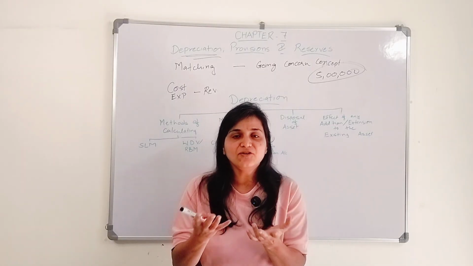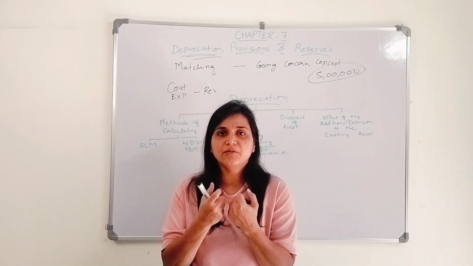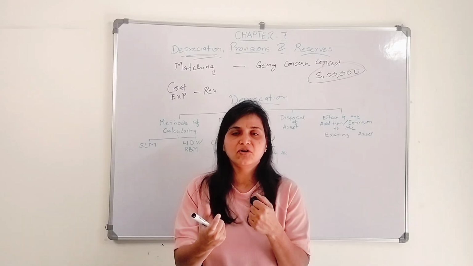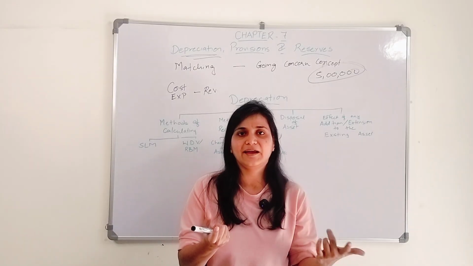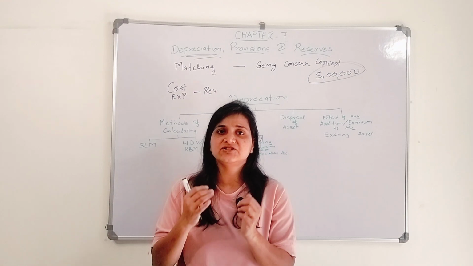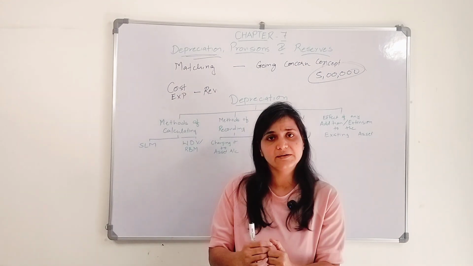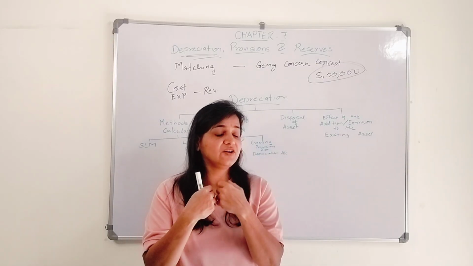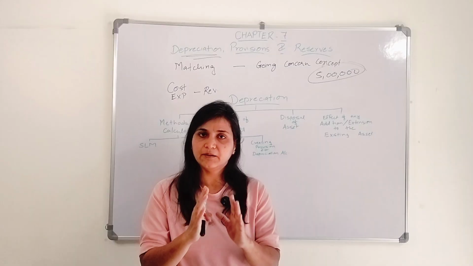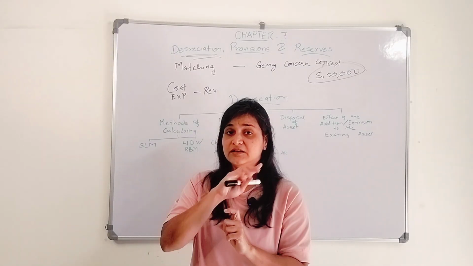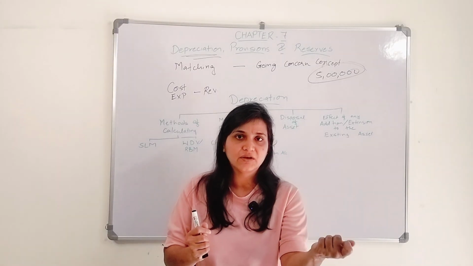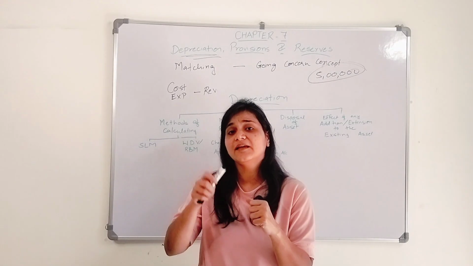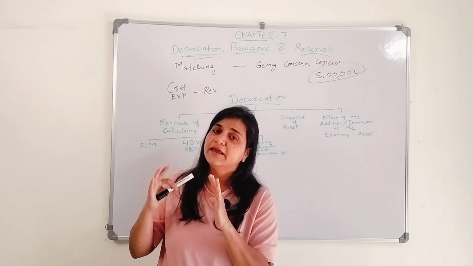And thirdly, the technology is changing, right? If I'm purchasing a mobile phone today, in a few months some new technology will come and take over the old technology. So because of technological changes also, the value of the asset will depreciate, right? Now if the value is depreciating and the asset is generating revenue, we will charge it as depreciation for that particular current year. It's a non-cash expense. We are not giving cash to anyone for depreciation, but we consider it as a non-cash expense, and we will charge it as an expense for the current year, right?